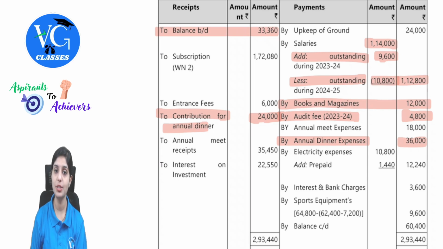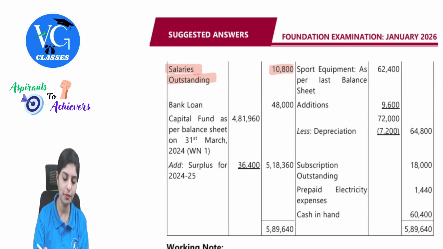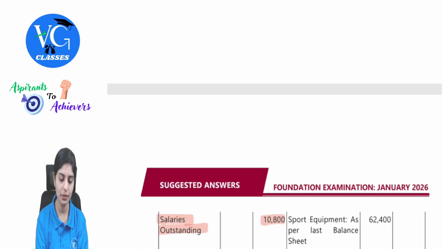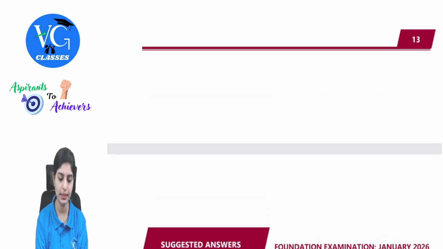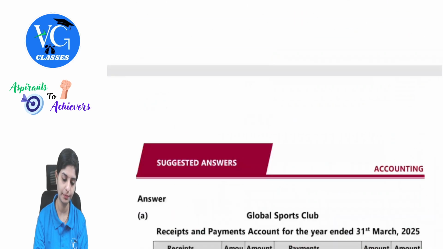In the income and expenditure, they would show you the current year expense. Remember, the audit fee for the current year is still outstanding. That means in the opening balance sheet, before it is paid in the current year, it was still outstanding. Yes or no? So that will be your liability. So observe in the opening balance sheet, 4,800 was your liability. Current year expense is anyway outstanding. So that will again become my liability. See, audit fee outstanding, which is 6,000. I hope this point is clearly understood.